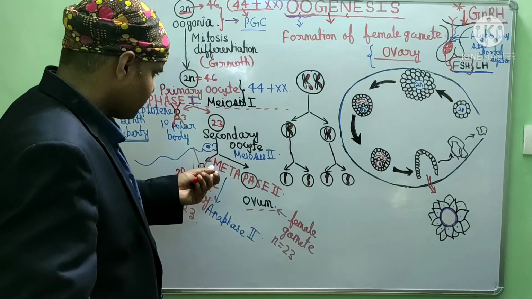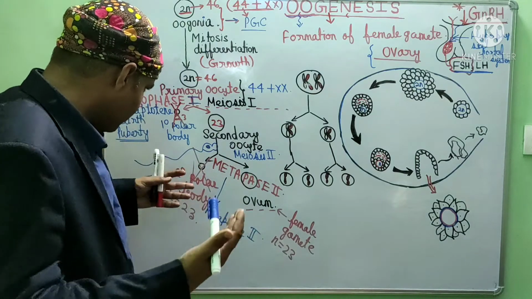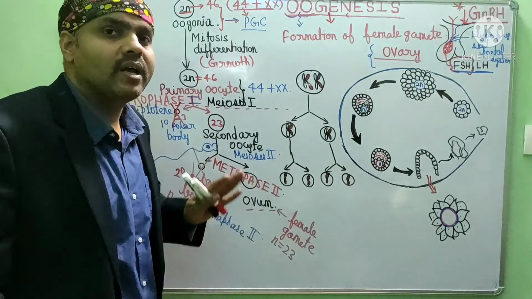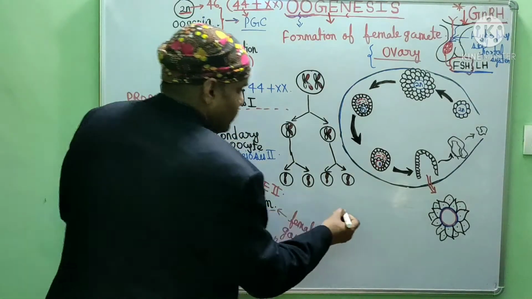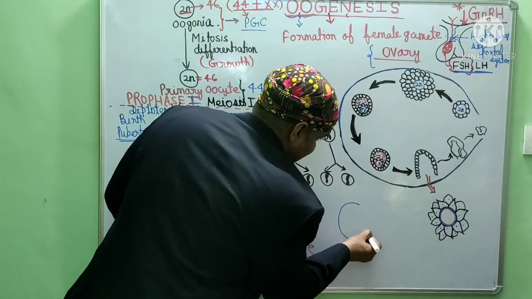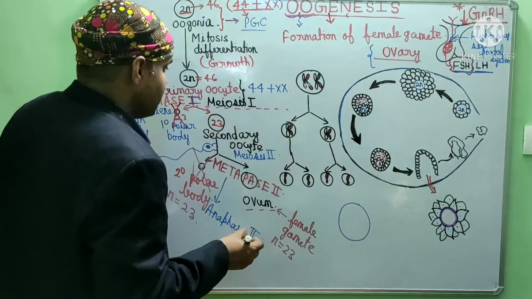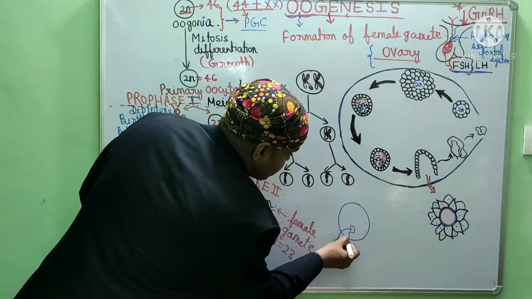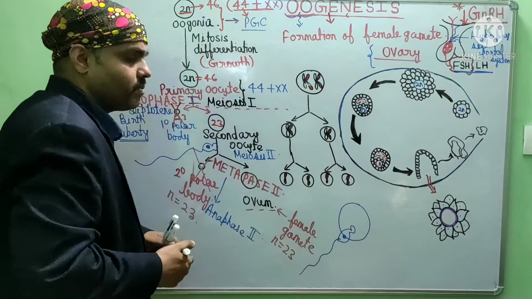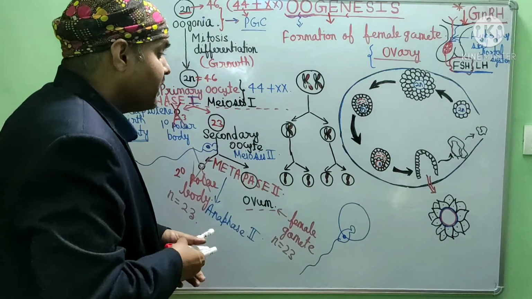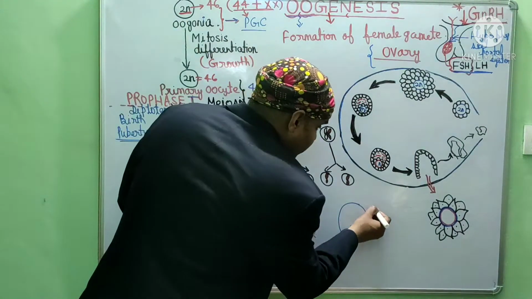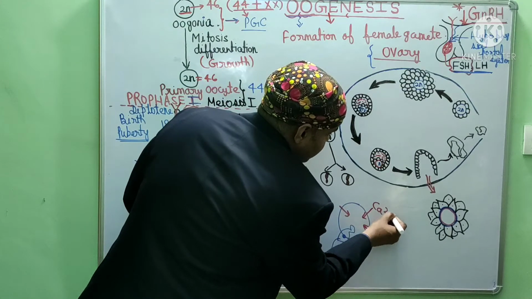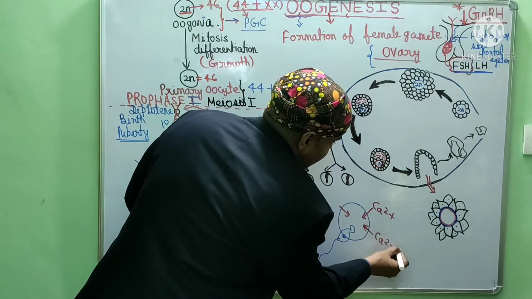One question you can ask here, sir: how is it that sperm is required for maturation of the female gamete? Yes, you are hearing absolutely right. See, this is our secondary oocyte. When this secondary oocyte is encountered by spermatozoa, when spermatozoa enters into the secondary oocyte, it causes an influx of calcium ions inside the secondary oocyte.